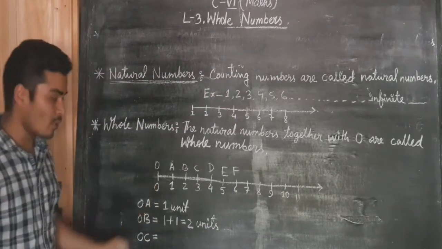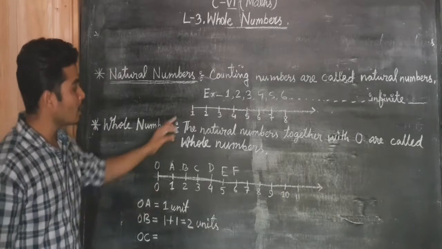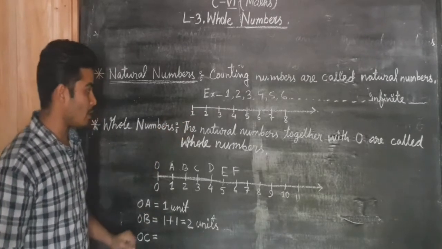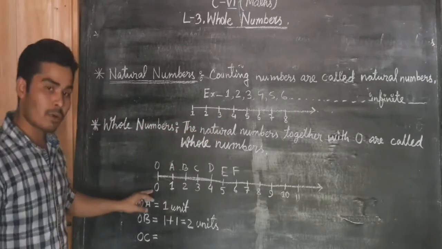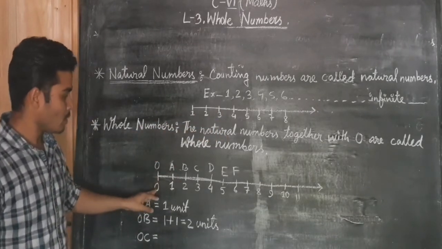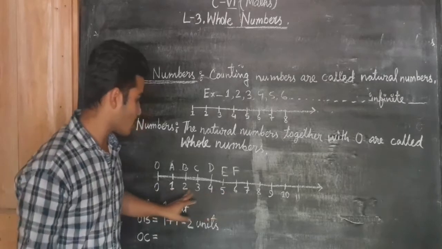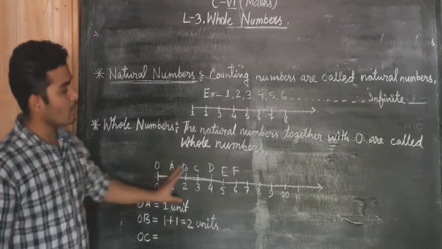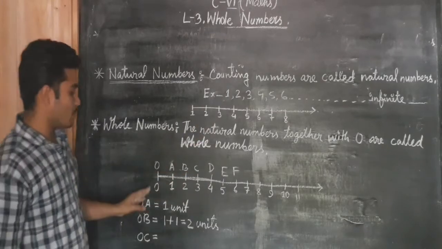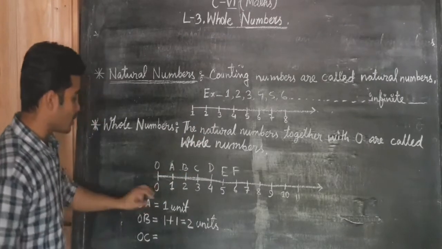So 0 is the smallest whole number, but 1 is the smallest natural number. Natural numbers start from 1, but whole numbers start from 0. From 0, if you go 1, 2, 3, 4, 5, 6, etc. till infinity, then we will get all the whole numbers. So the smallest whole number is 0.